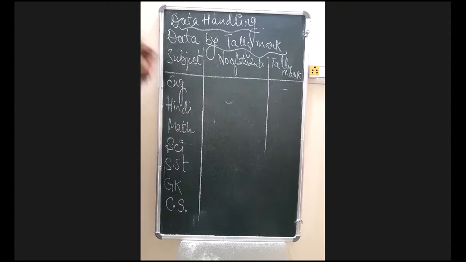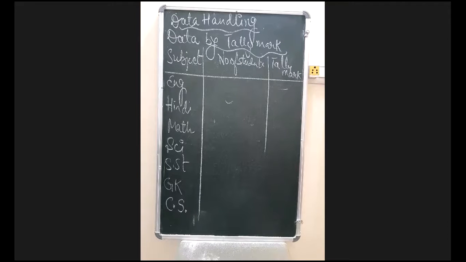So first of all, remember, the subject is here, and the second one is number of students. Why have I written number of students here? Now you must be knowing, every child does not like every subject. Each student does not like each subject. Some of the students like mathematics only, some like English, some like Hindi very much, some like Sanskrit very much. So as per your interest, in which subject you like most, you have to name one subject or two subjects only which you like most. You have to decide particularly which you like more, priority wise.